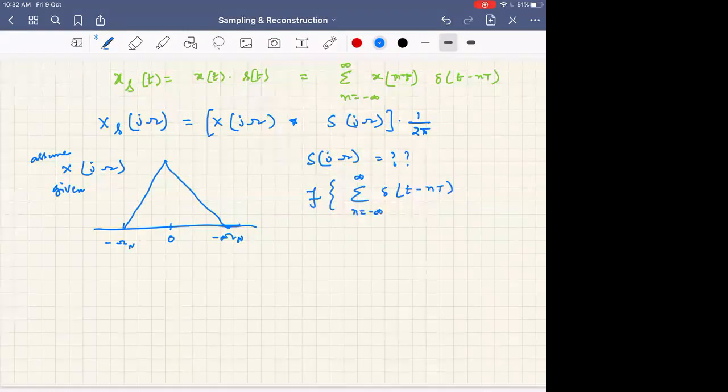For this Fourier transform, tell me, how do we apply the Fourier transform for this kind of signal? So now the signal is like this. No answers. You should tell much sooner than that.